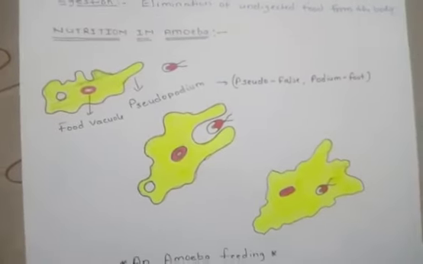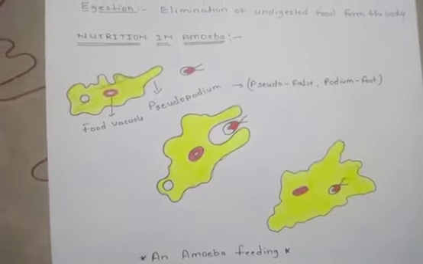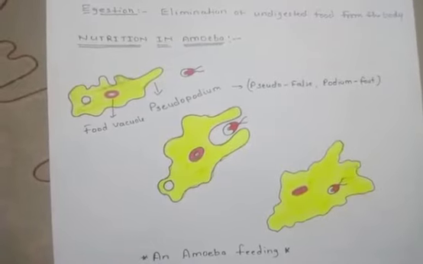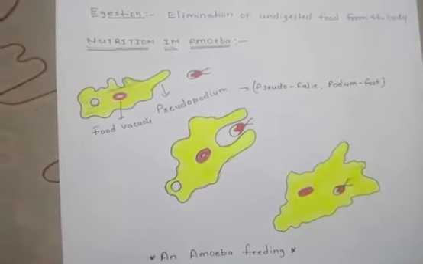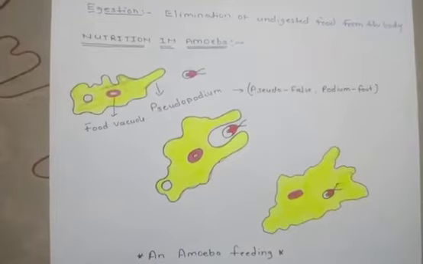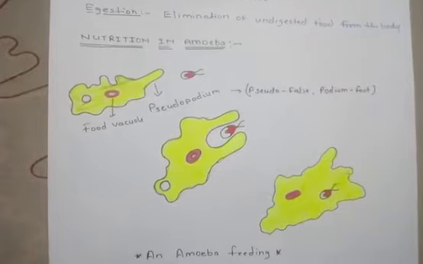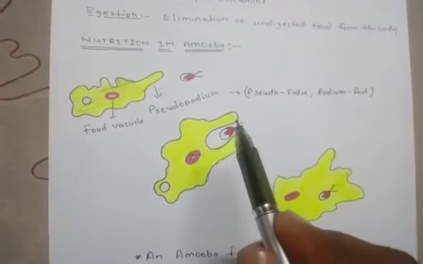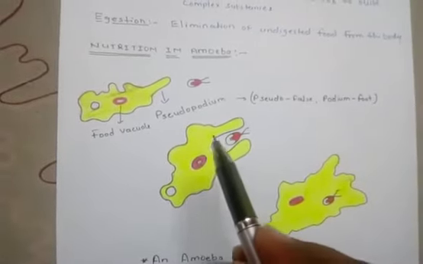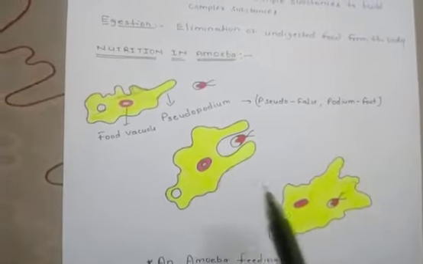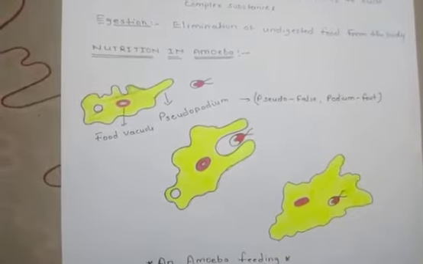Let us see how it takes the food inside. Amoeba is an organism made up of a single cell. It is usually found in ponds and ditches. Its food consists of the microscopic organisms found in these water bodies. When amoeba senses food, it forms projections called pseudopodia, and when it senses the food, it completely encloses that food under the pseudopodia, resulting in the formation of a space or cavity called a food vacuole.